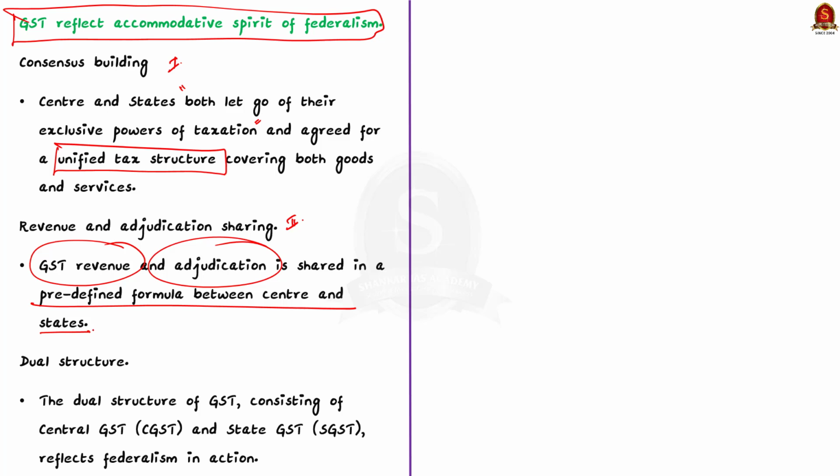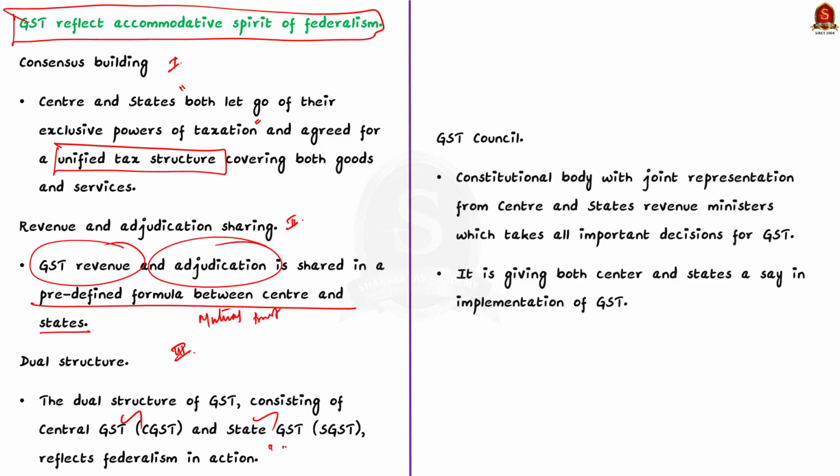This will allow mutual trust and predictability between center and states in implementing the GST. Thirdly, dual structure. The dual structure of GST, consisting of central GST and state GST, reflects the federalism in action. See, the division of tax revenue collection between the central and state governments allows each level of government to independently levy and collect the taxes on the same transaction.